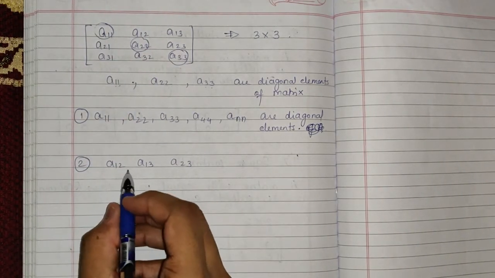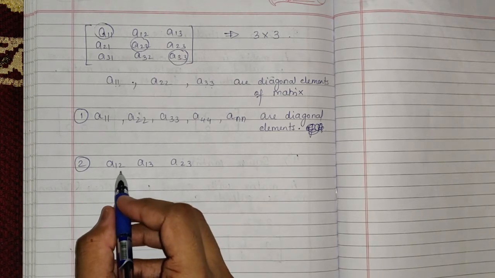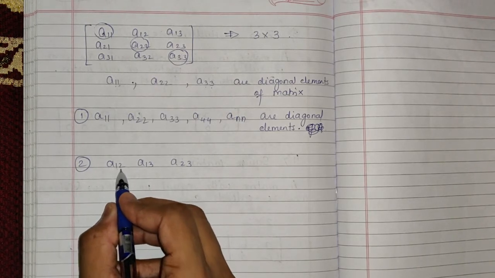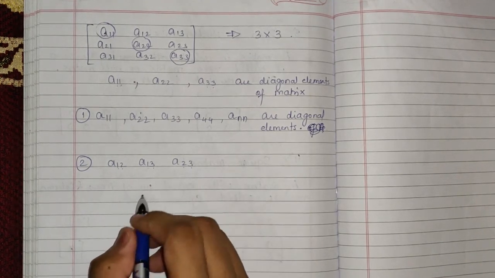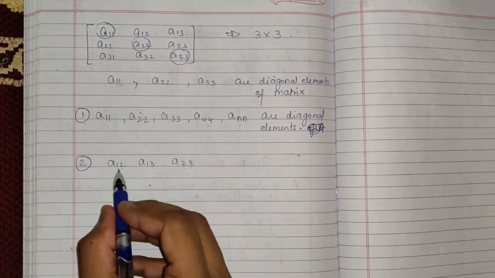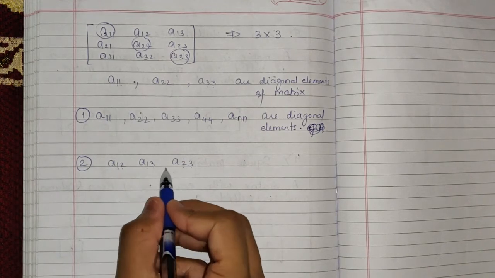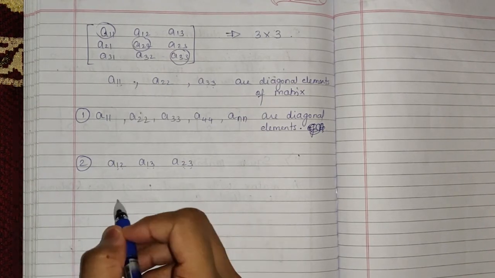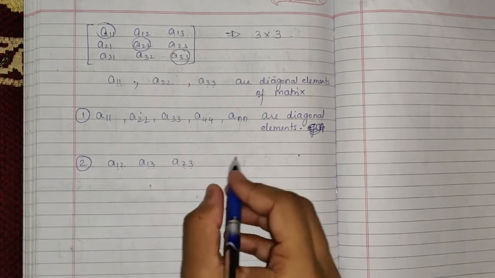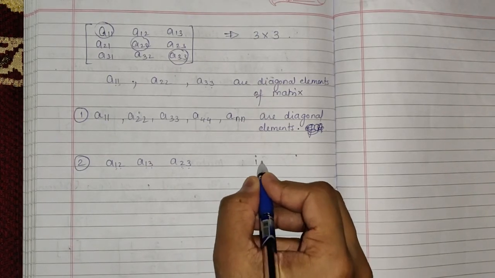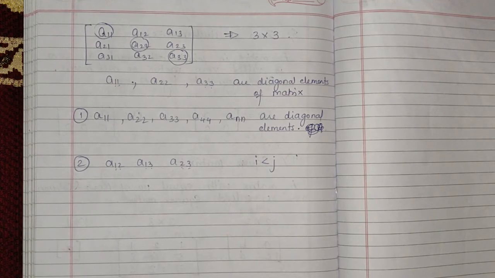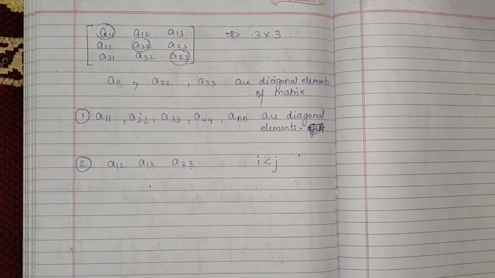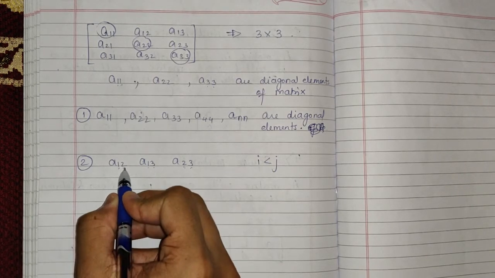When you observe this, you can see that the row is smaller as compared to the column, so i is less than j.